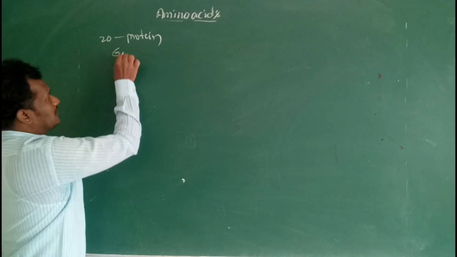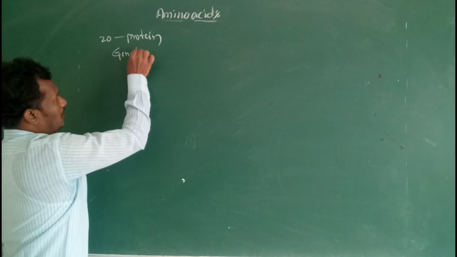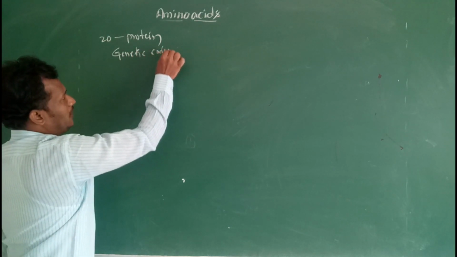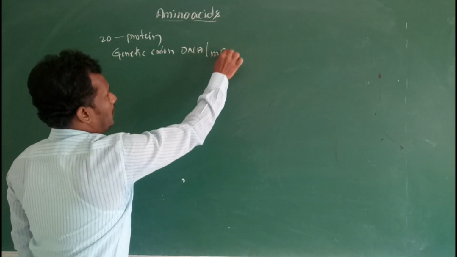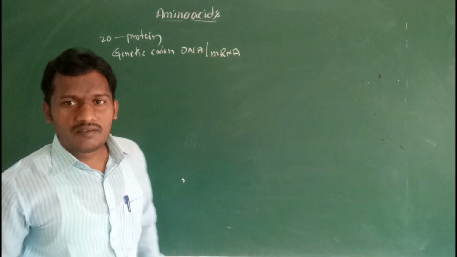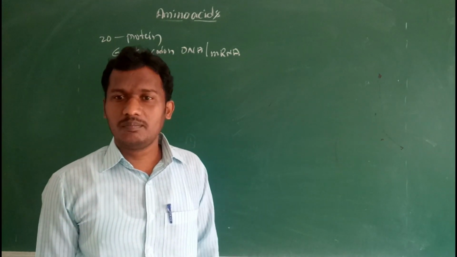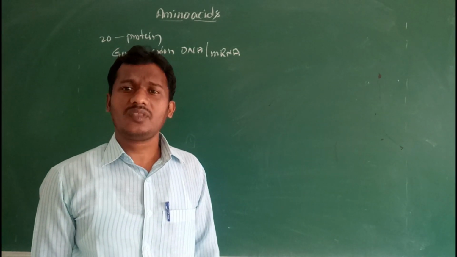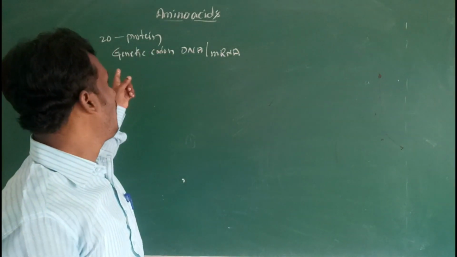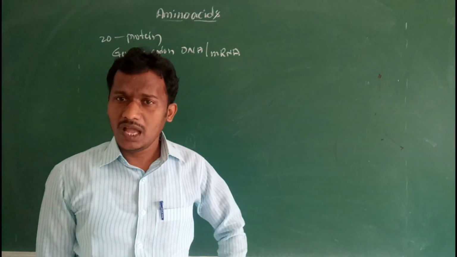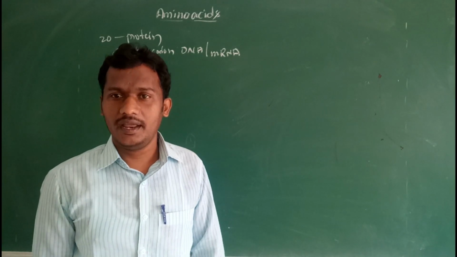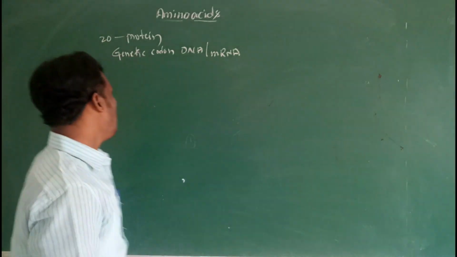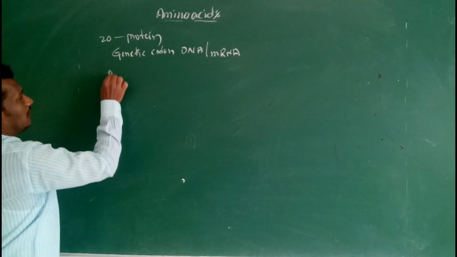That means the genetic codon of DNA or mRNA. So these 20 types of amino acids are incorporated and arranged in proteins based on the triplet codon of DNA or mRNA. So these are the 20 types of amino acids.